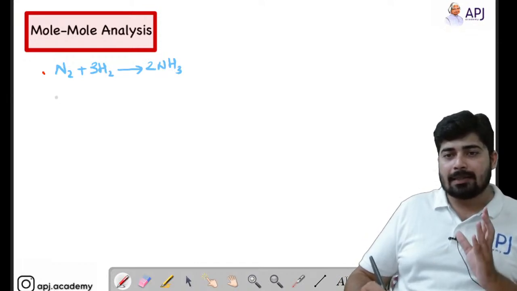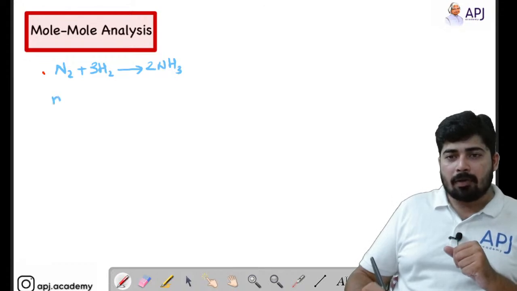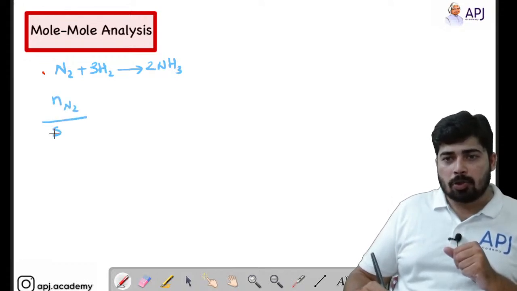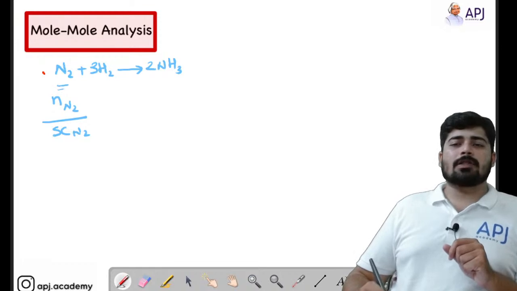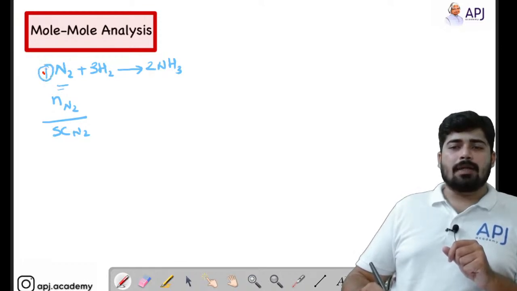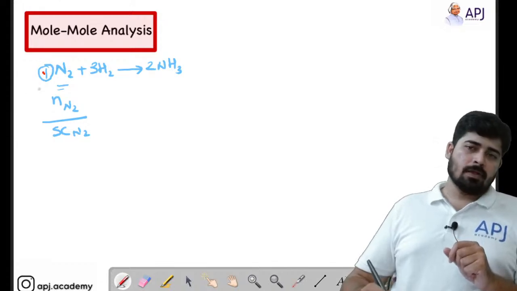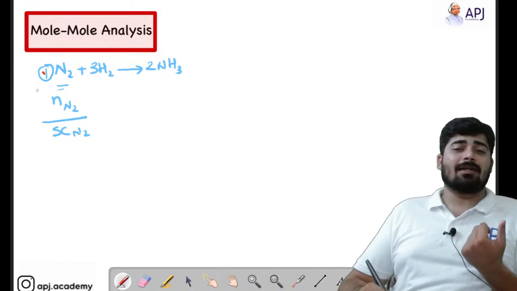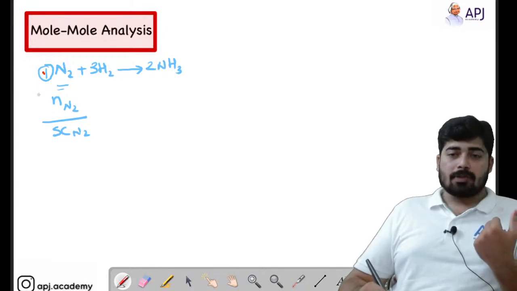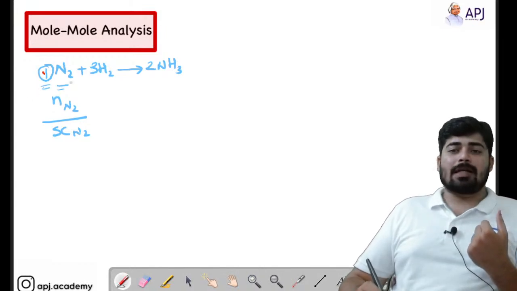The mole analysis says number of moles of N2 by stoichiometric coefficient of N2. Sir, what is stoichiometric coefficient? Here there is a number 1 behind N2, but we generally do not represent 1 while writing the chemical reactions. So that number is called the stoichiometric coefficient.